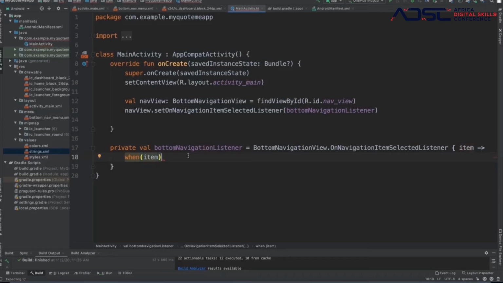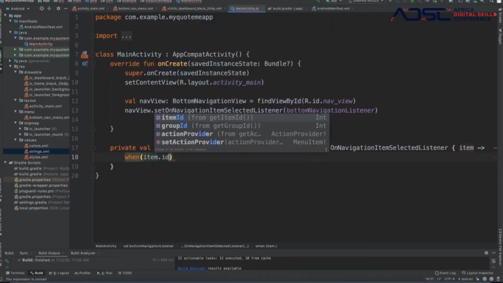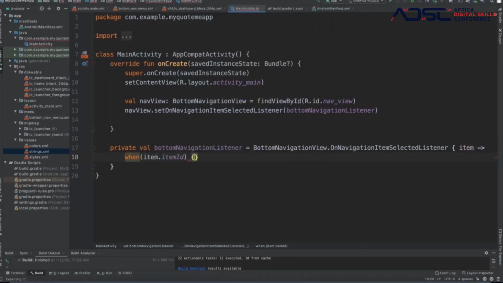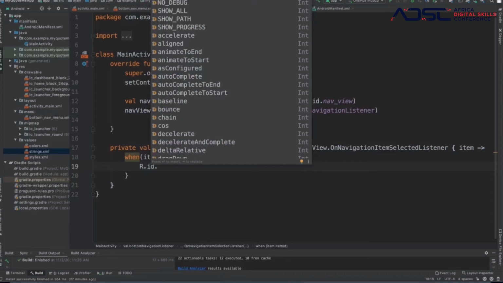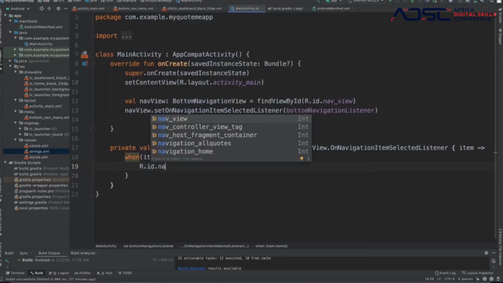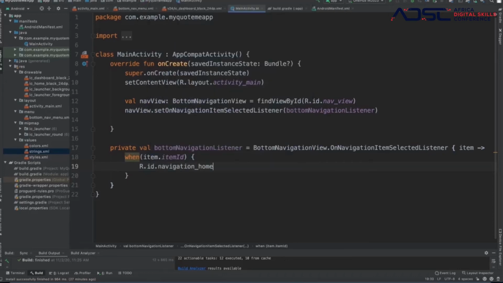And we say when the item dot item id is equal to navigation home, right? If it's equal to navigation home, we will do something.